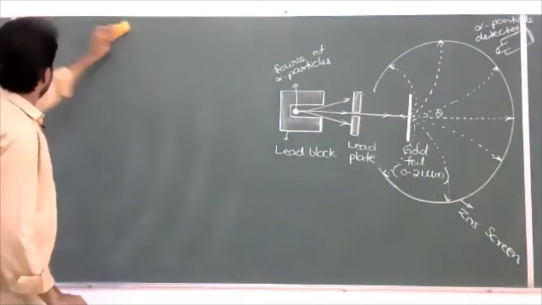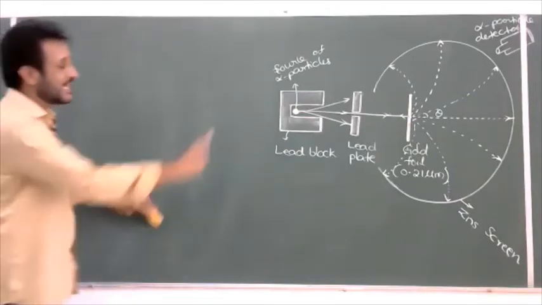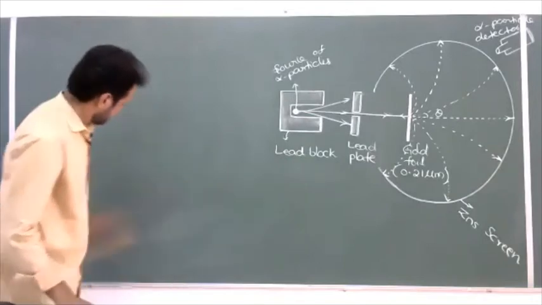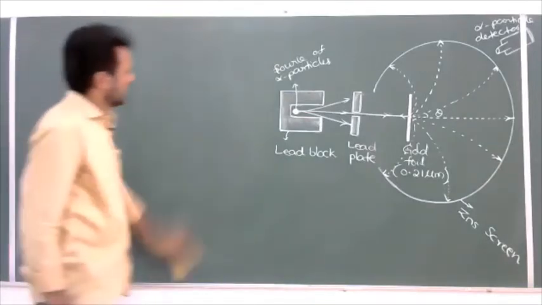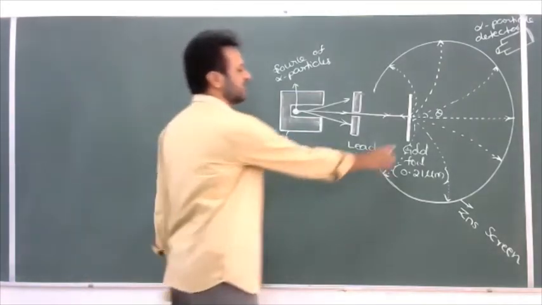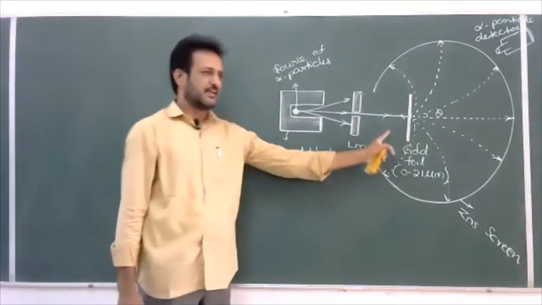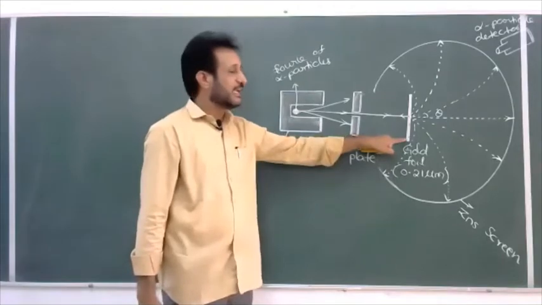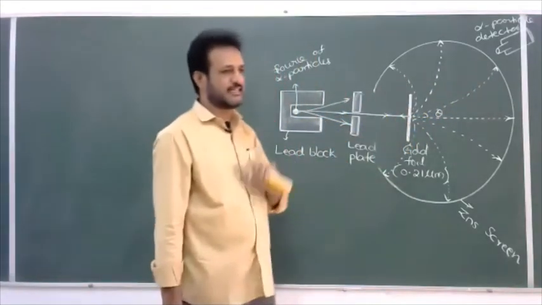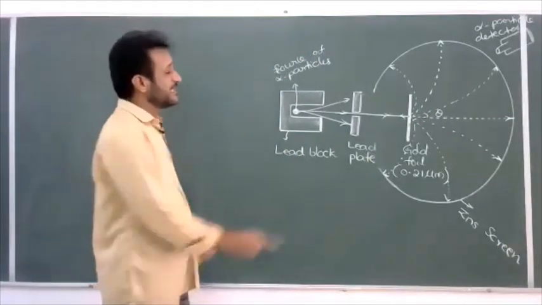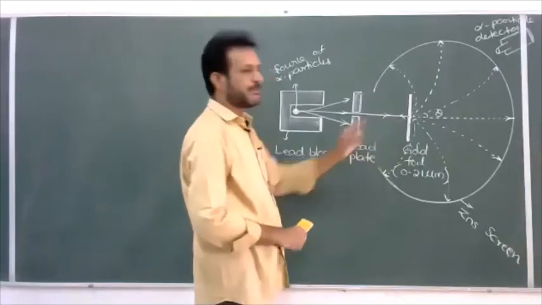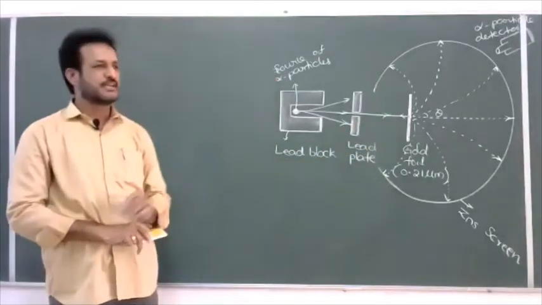On what factors does the number of alpha particles scattered in the experiment depend? I'll write one formula here. The thickness of the gold foil is equal to T. The number of alpha particles incident on the screen is equal to N or N theta. The number of incident alpha particles is equal to Ni. And the number of atoms in the gold foil per unit volume is equal to small n.